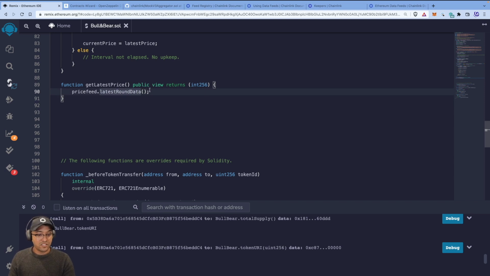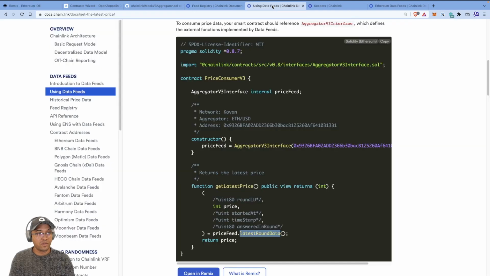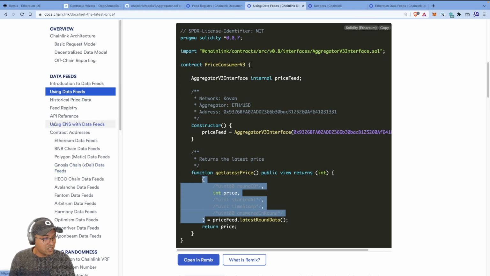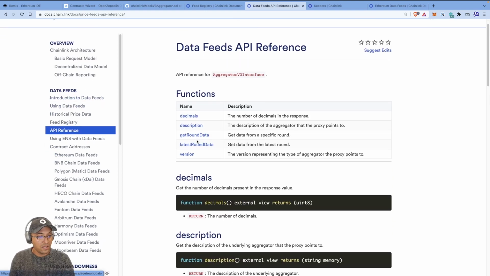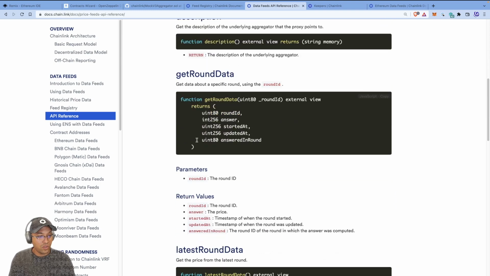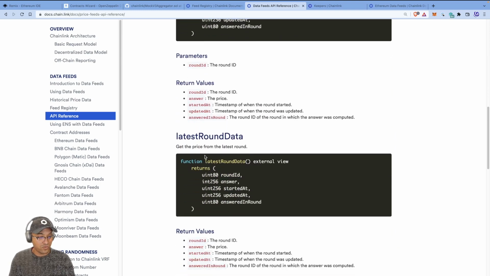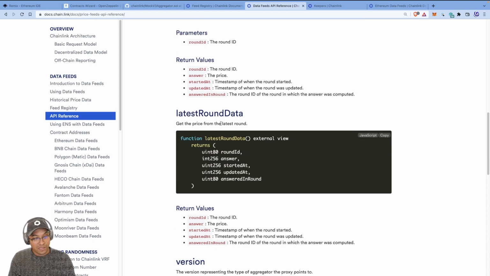Okay, and so if we call latestRoundData, what are we going to get back? Let's take a quick look at the documentation so you can see it as well. If you call latestRoundData, you're getting a bunch of values, right? And you can go to the API reference here and take a look. Here you go: get the price from the latest round.